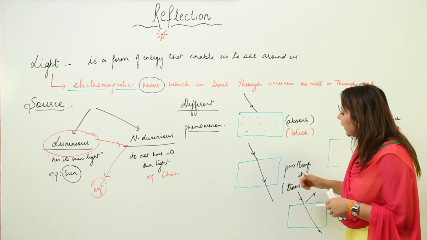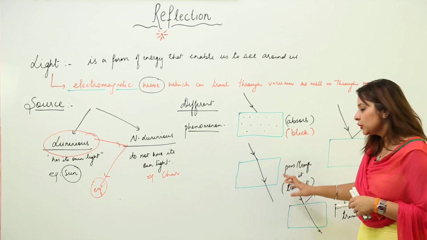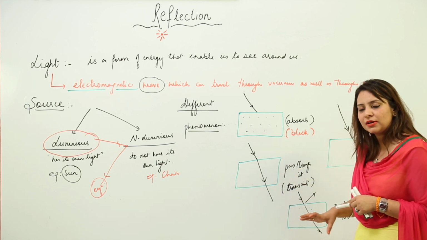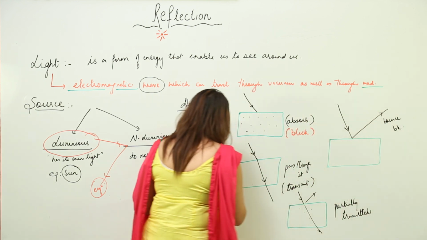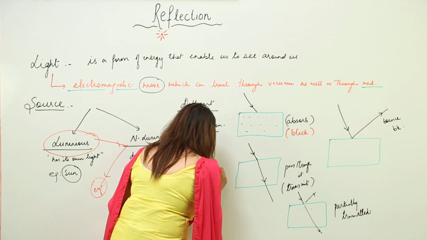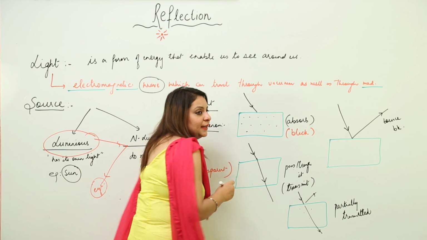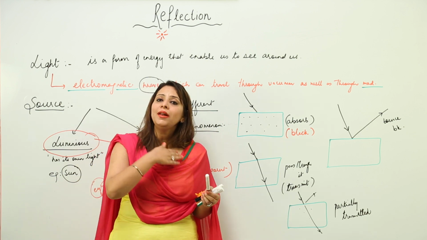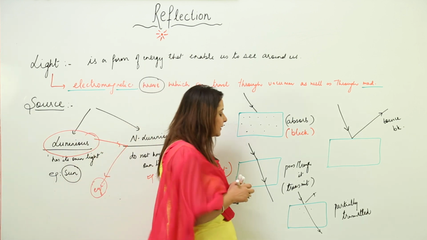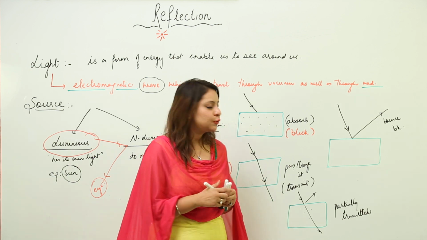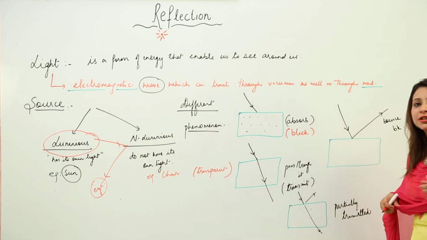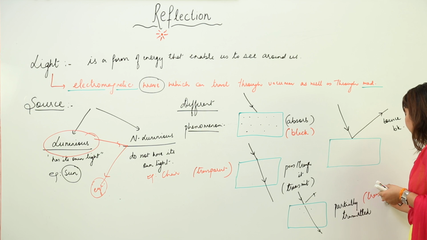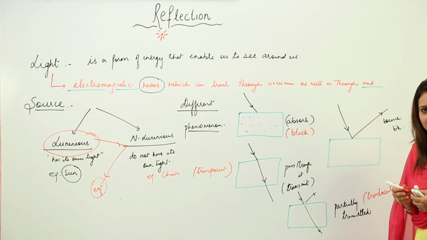And there is a chance that light may pass through it, right? So a surface which allows complete transmission of light appears to be transparent. Anything that appears to be transparent, like glass, is transparent because it allows all light rays to pass through it, right? And a surface which allows partial rays to pass through it, or you can say partial transmission, appears to be translucent. It appears to be translucent, right?